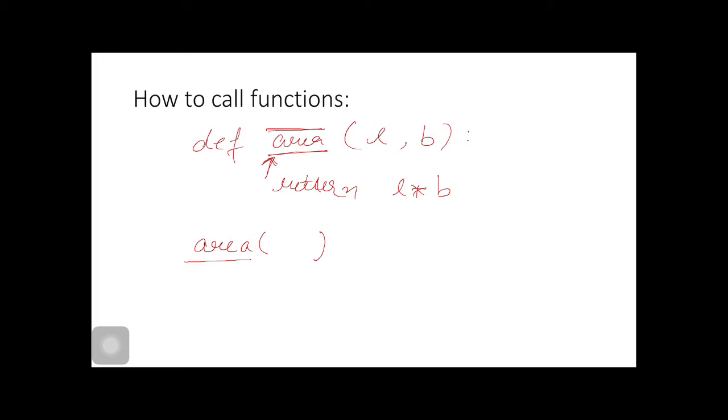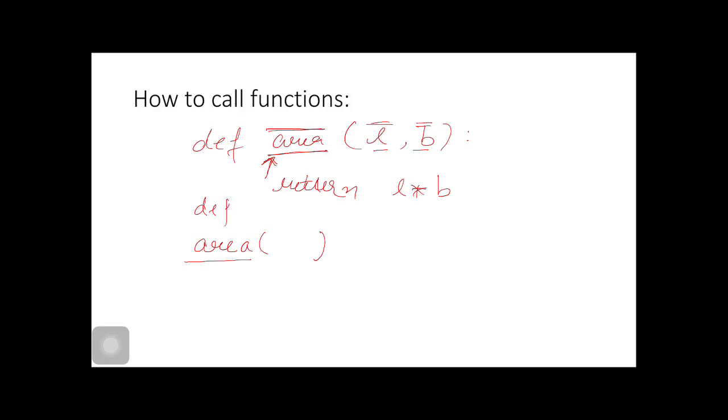Then the parentheses, and if there are some parameters, the optional parameters and the values. If there are some parameters, we have to supply values for them. Suppose there is length and there is width, we have to supply values for them.